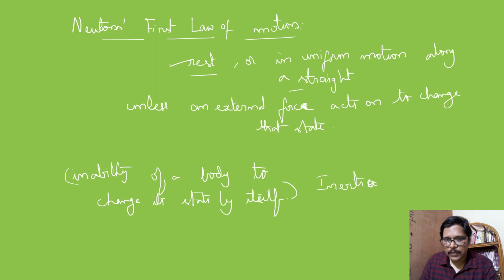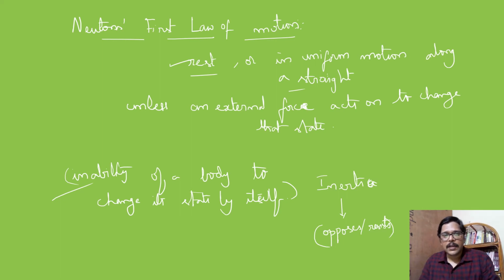Or inertia can also be defined as an inherent property of any body because of which it opposes or resists any change in its state of rest or of uniform motion. In two ways we can define.